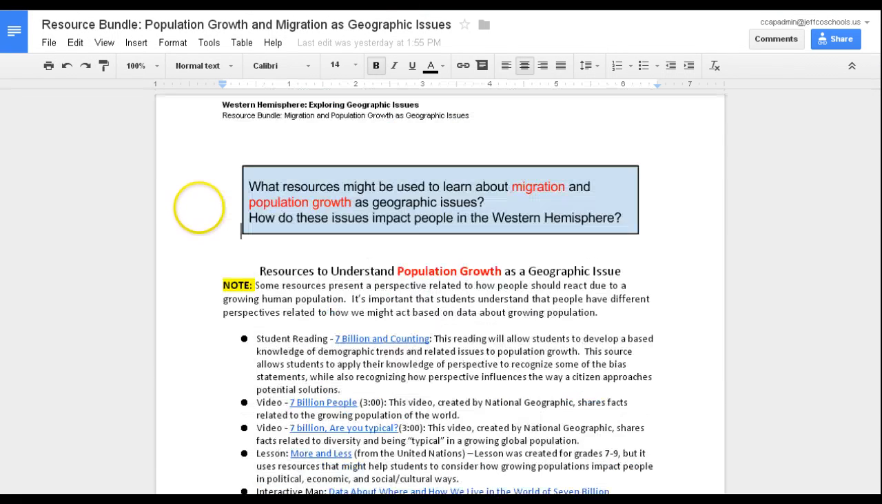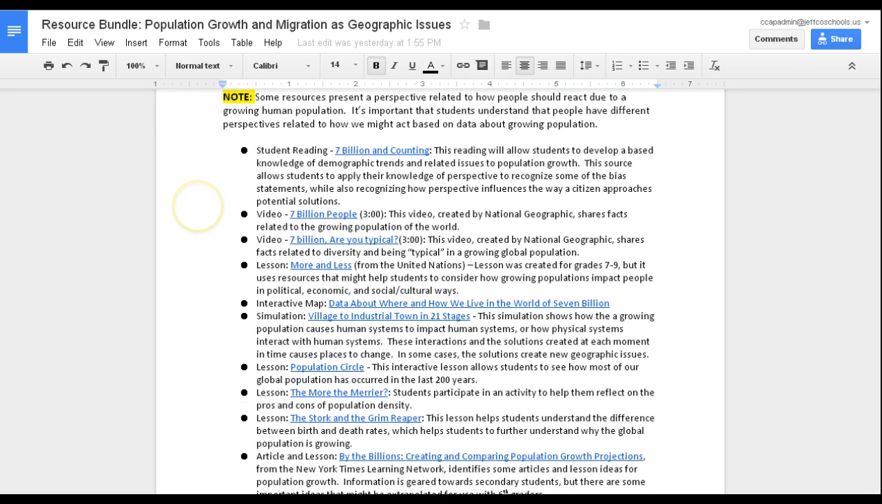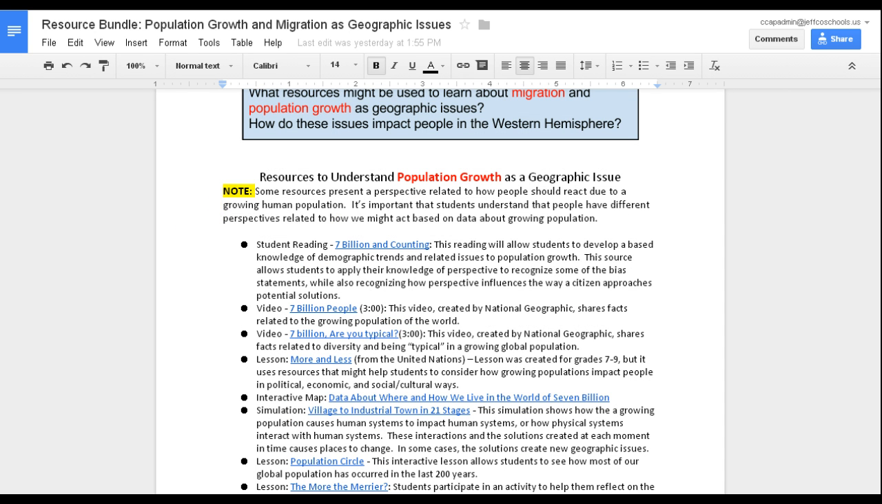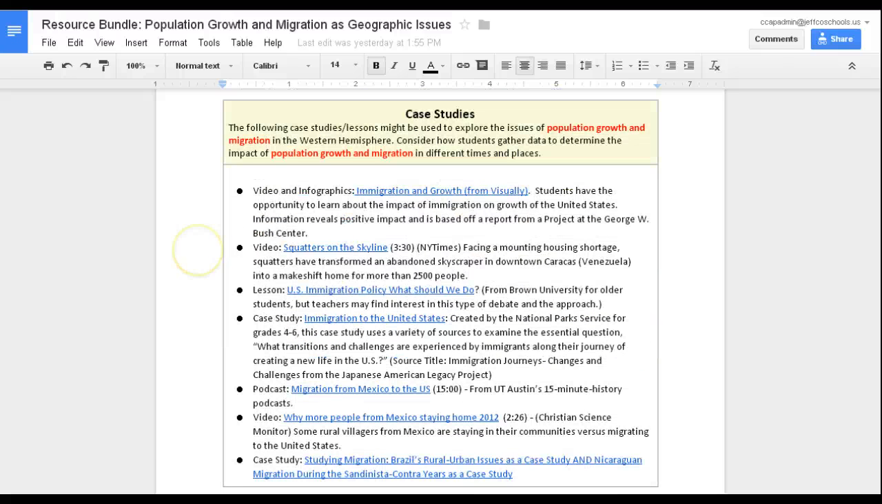When I look at that resource bundle for population growth and migration, here at the top there are some resources for students to just learn about population growth. What is it? Before they ever look at it within the Western Hemisphere. And migration. What is migration? Why do people move? What are some patterns of migration? And then students can start to dig in. Okay, let's look at what migration and population growth, what its impact might be within the Western Hemisphere.